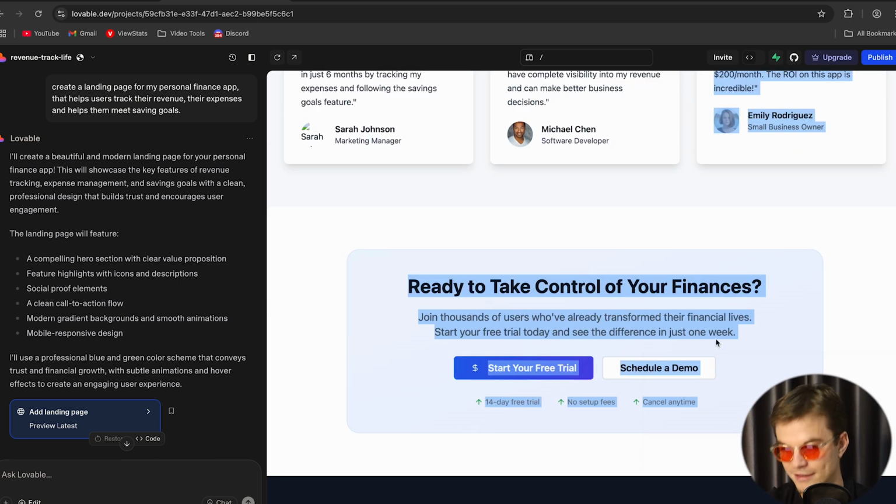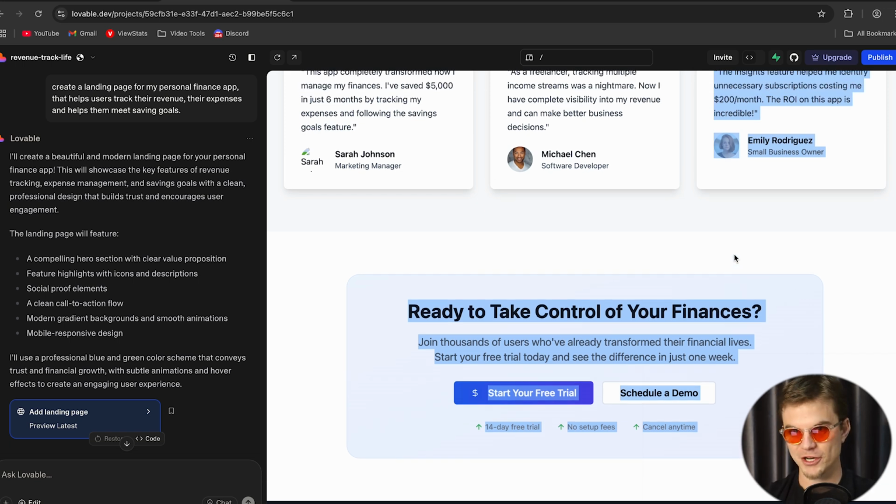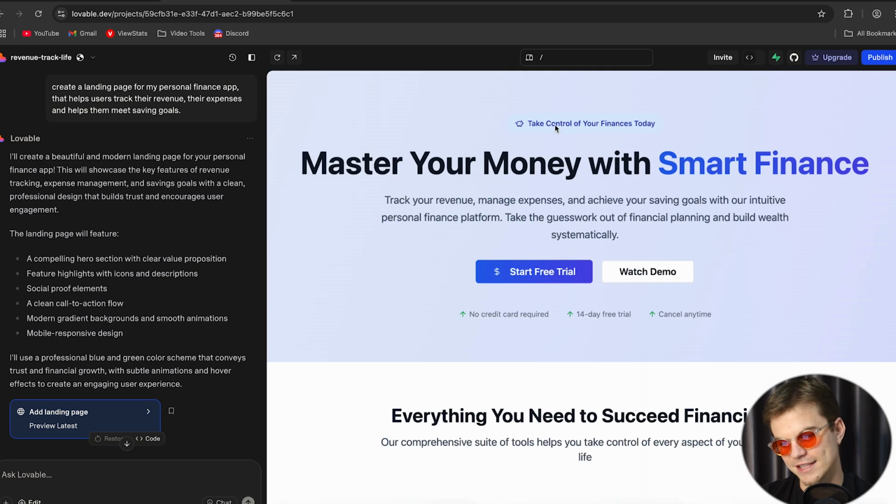So boom, it can make a website, it can create an app, and it can create a landing page for you to get users to the app. Now, I'm not saying it's perfect by any stretch of the imagination, and what we've developed right now has been pretty basic, but you can see how to get started. Basically, that's what I'm trying to help you with, how to get started, and then you can make it more detailed. So let's say I don't like this landing page too much.